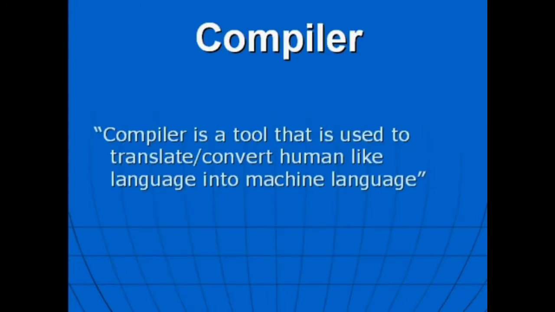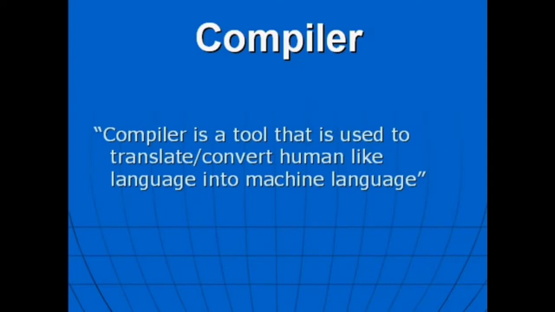What is a compiler? A compiler is a tool that is used to translate or convert human-like language into machine language. Two things should be clear: human-like language and machine language.